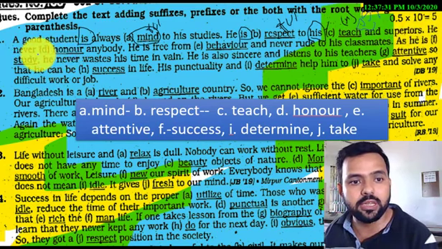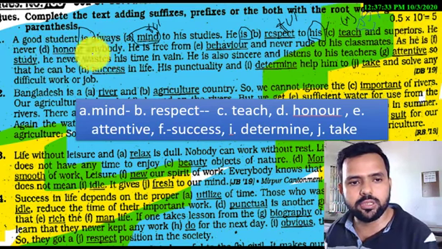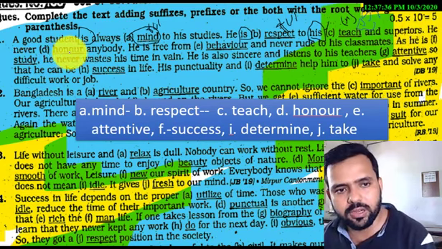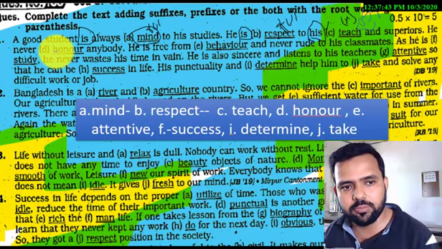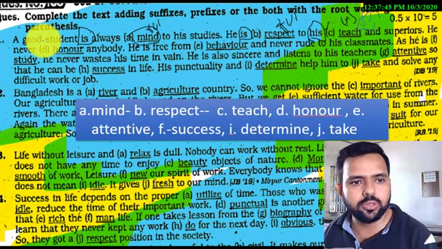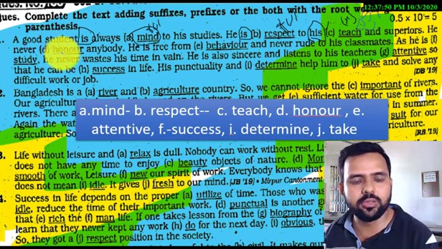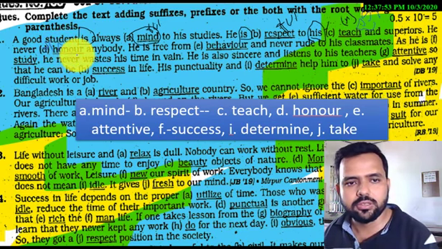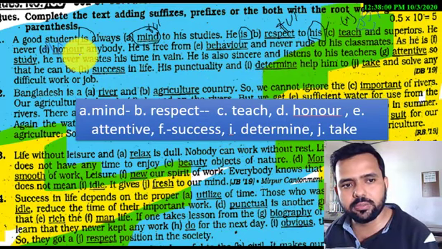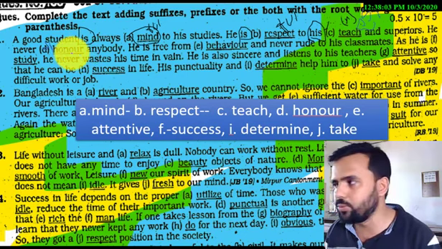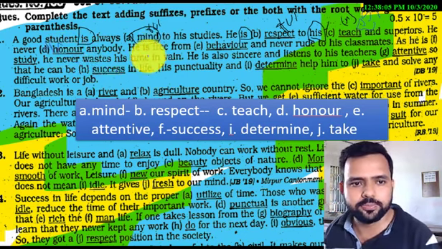He never honor anybody. You see, honor is a verb, but to answer this question, you have to make it an antonym. If you want to make the antonym of honor, you have to use dis, D-I-S. Then it will be dishonor. As the subject is third person singular, you also have to use s or es at the end of the verb. Then the correct answer will be dishonors.